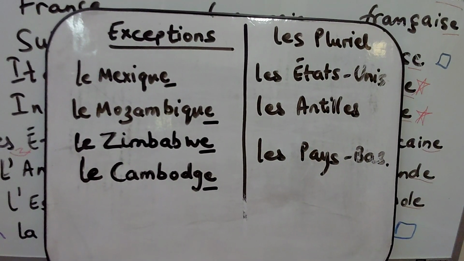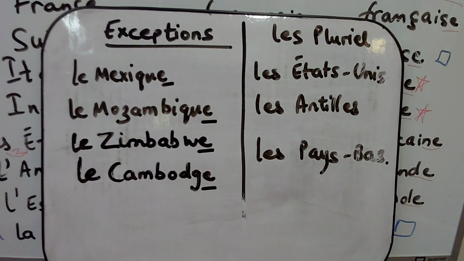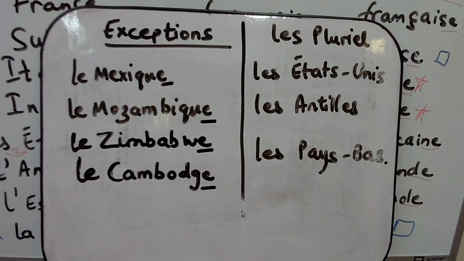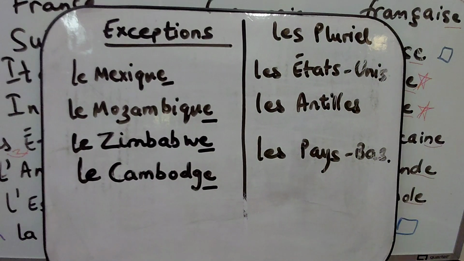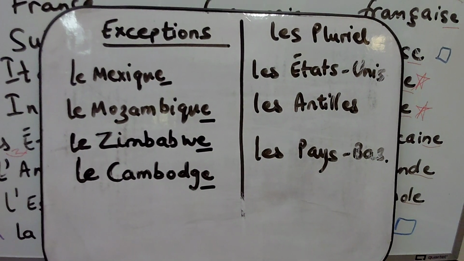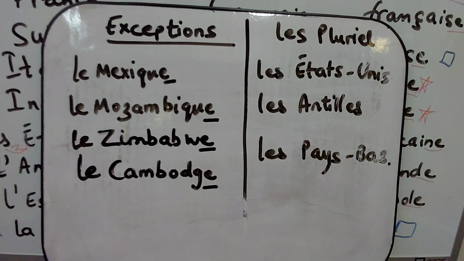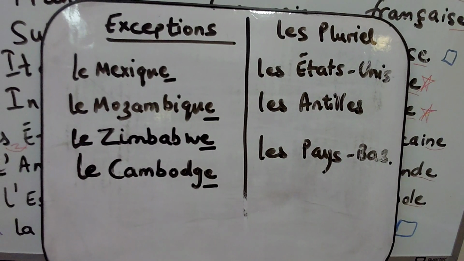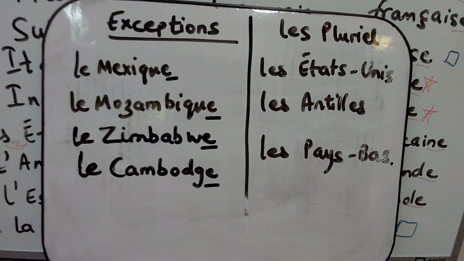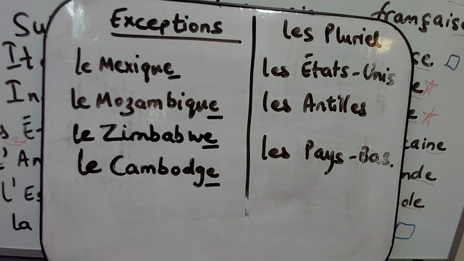All right, now there are some exceptions to this rule. As I've told you, the names of the countries which end in e are all feminine, and the names of the countries which do not end in e are all masculine. Now, there are four exceptions: Mexique, Mozambique, Zimbabwe, and Cambodge. These are four countries which end in e, but they are not feminine. We write them with the definite article le: le Mexique, le Mozambique, le Zimbabwe, le Cambodge. So these are the four exceptions we have.